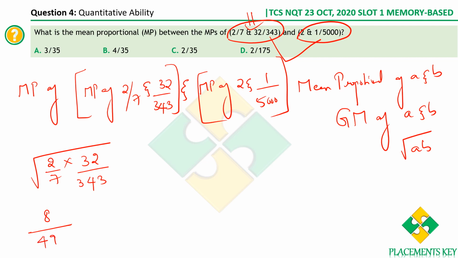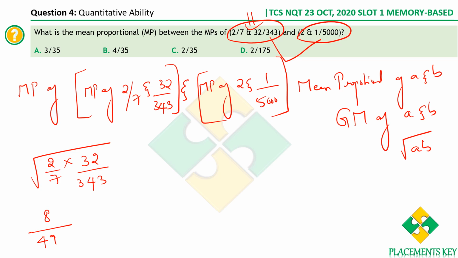Let me repeat. Please don't waste time computing this. 2 into 32 is 64. Square root of 64, 8. 7 into 343, 7 cube. 7 into 7 cube is 7 power 4. Square root of 7 power 4 is 7 square, which is 49. Now we have found the mean proportion of these two.